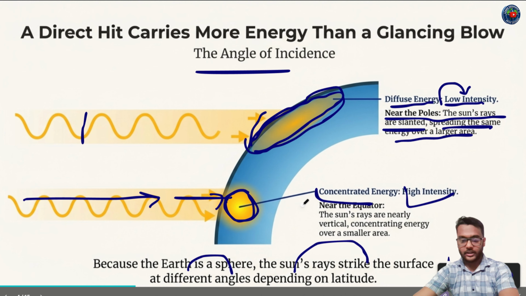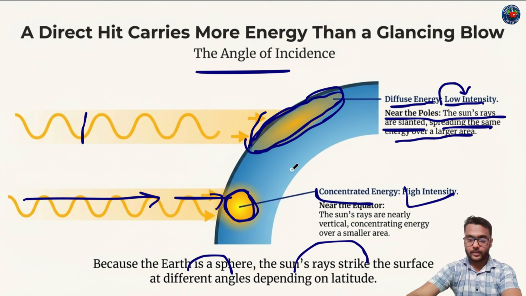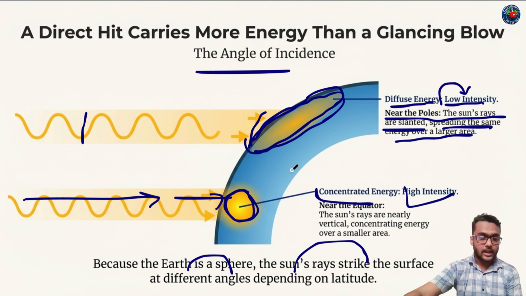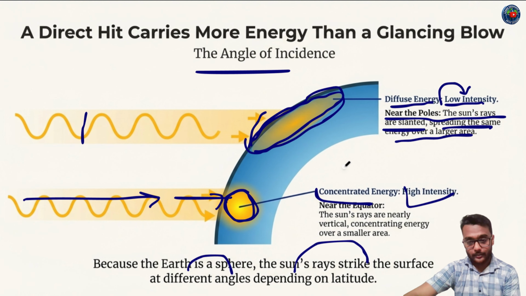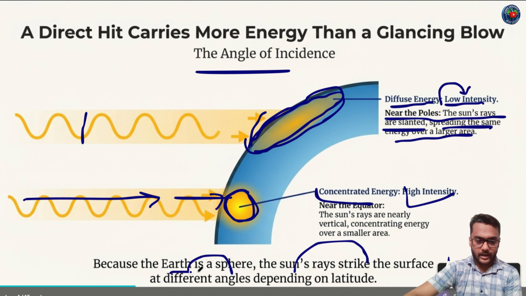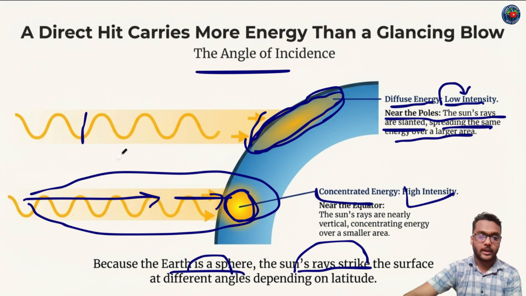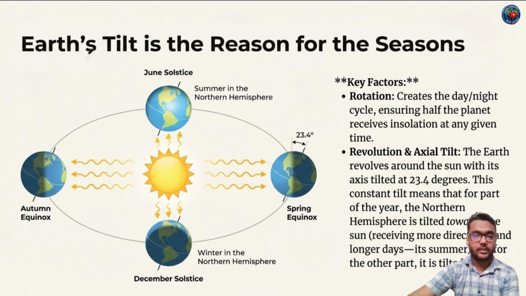Latitude means the angle between the parallel and the Earth center, and longitude means the angle between the meridian and the Earth center, with the prime meridian being the Greenwich prime meridian. Above all, different angles receive different amounts of insolation, and depending on the latitude, the insolation received varies. Coming to our next factor, the Earth's tilt.